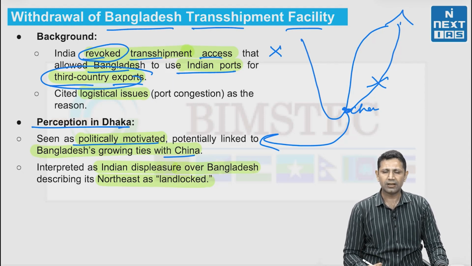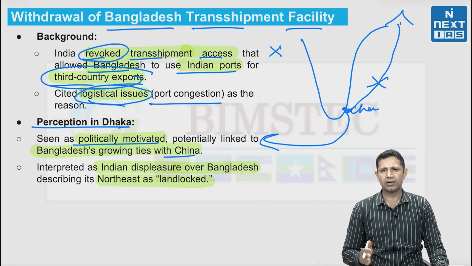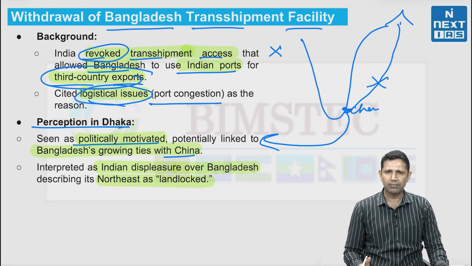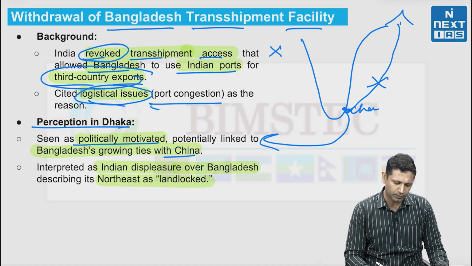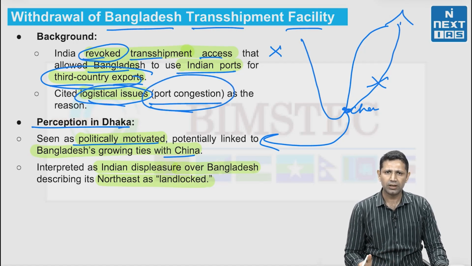Now, from the Indian side, the reason cited is the logistical issues, because there is port congestion also. In India, already the maritime trade is increasing, the shipping needs are increasing. That's why this incoming traffic from other countries is leading to port congestion. So, that's why India has said there will be no third party transshipment from Indian ports.